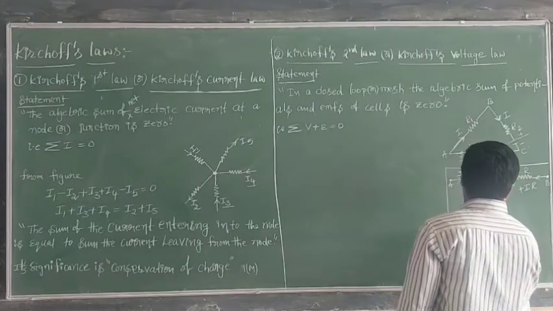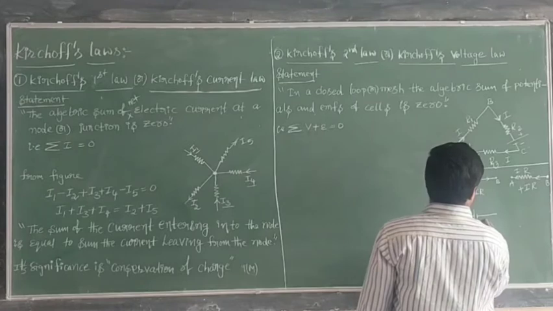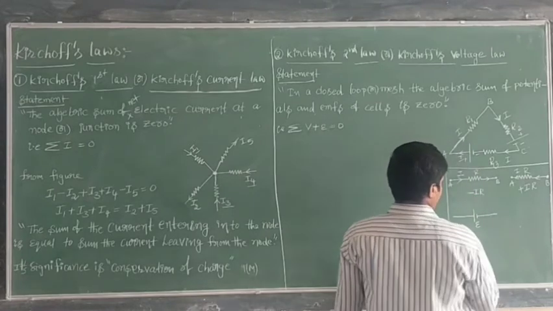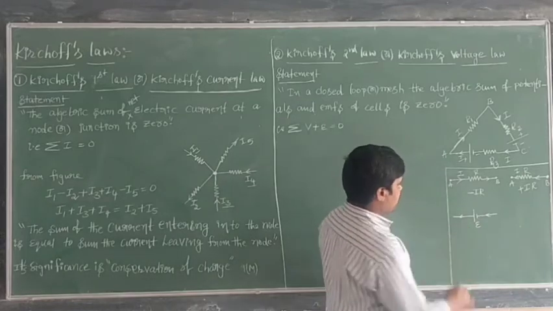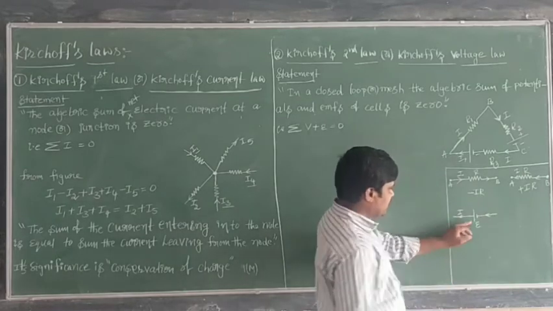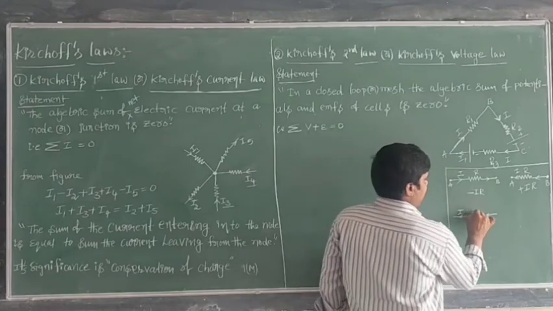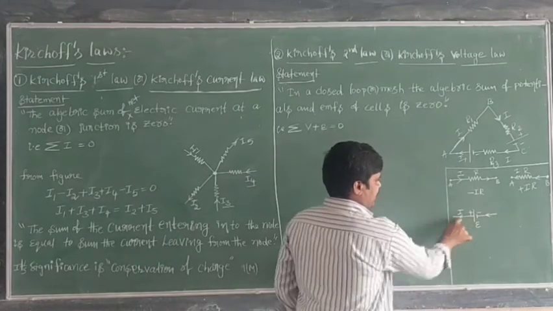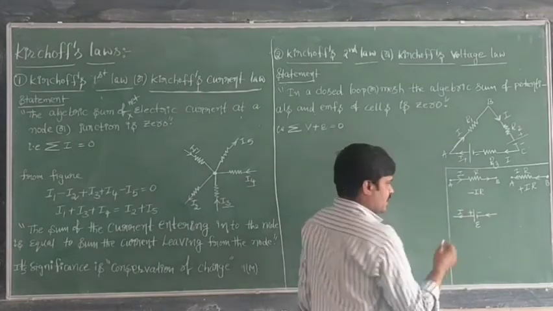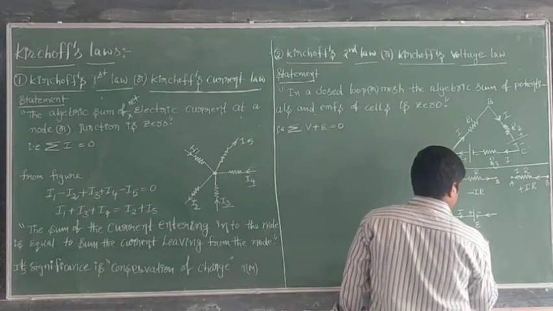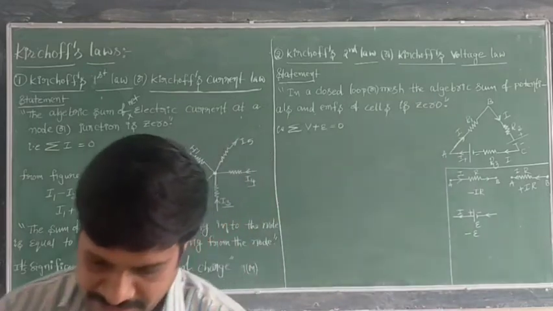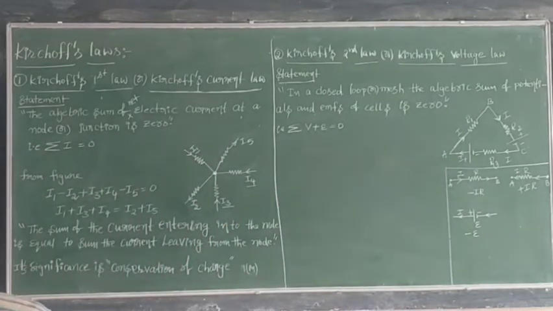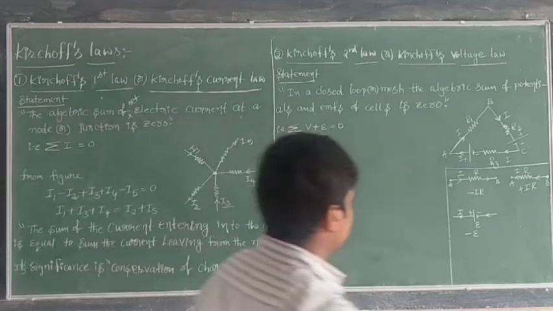Next, here is the cell. The EMF of the cell is nothing but E. Suppose the current flows from battery positive to battery negative. In that case, EMF is negative.